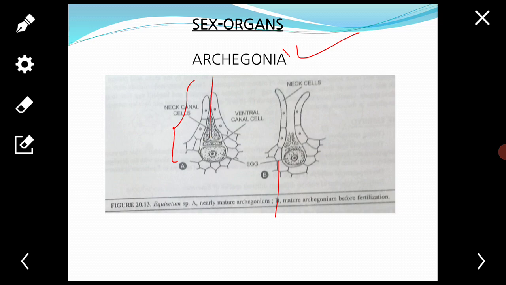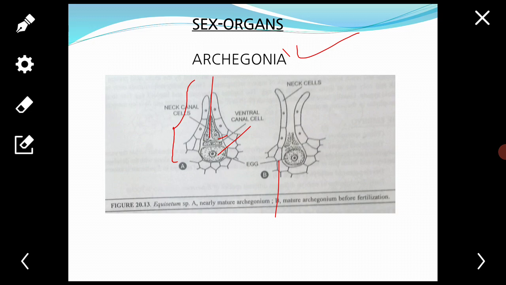The axial row consists of 2 boat-shaped neck canal cells lying side by side, a single ventral canal cell, and a large egg. At maturity, the ventral canal cell and neck canal cells disintegrate and become mucilaginous.